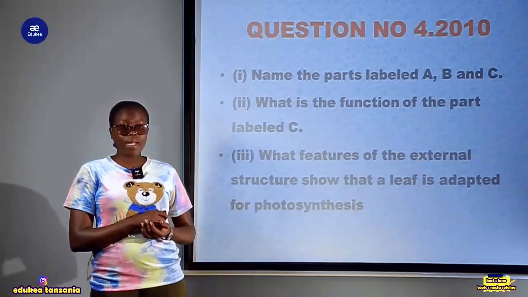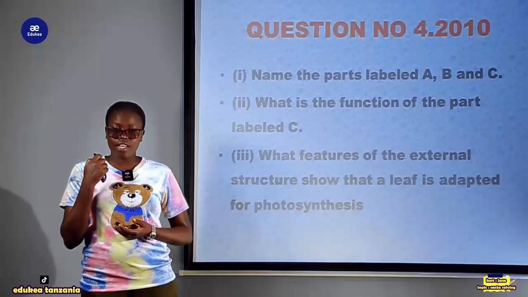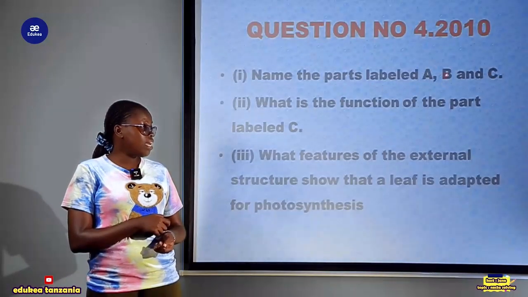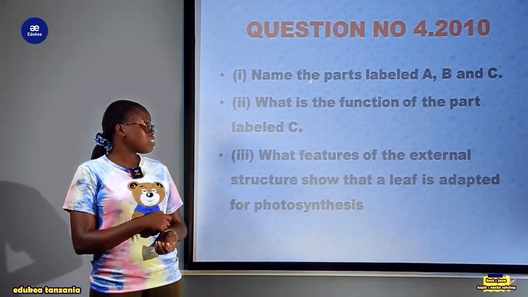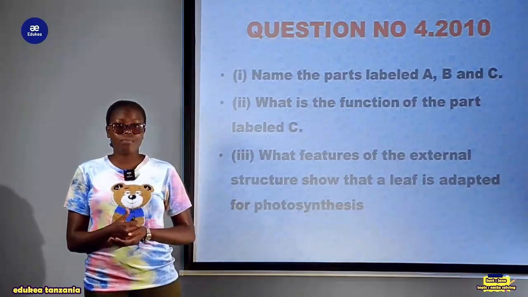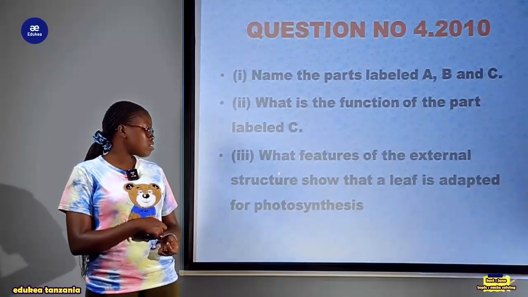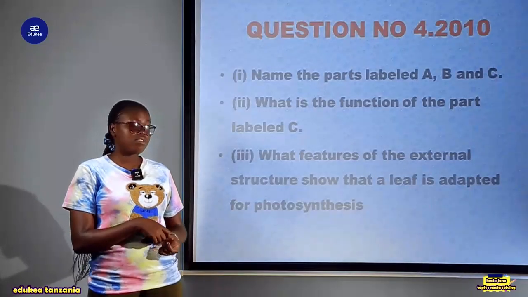So the question, Roman 1, after observing the figure or the diagram, name the parts labeled A, B, and C. Question Roman 2, what is the function of the part labeled C? And the last one, what features of the external structure show that a leaf is adapted for photosynthesis?